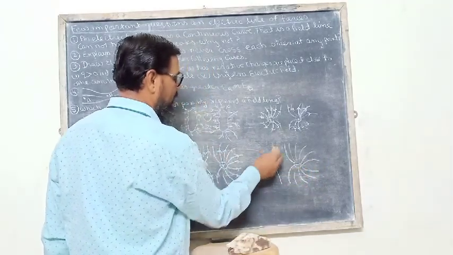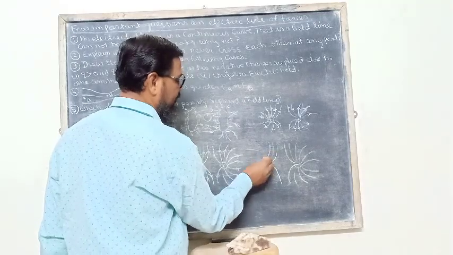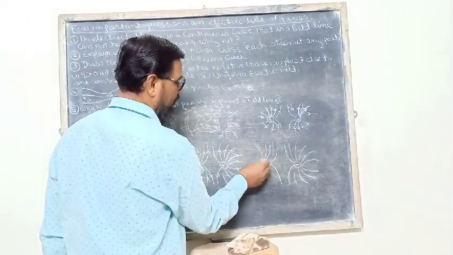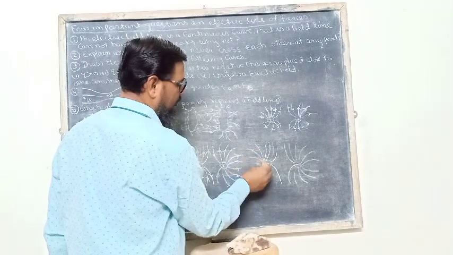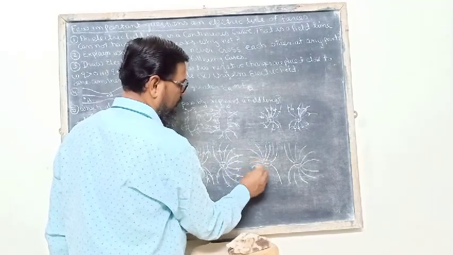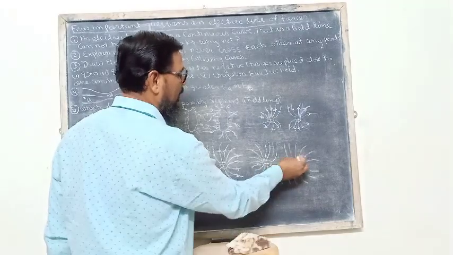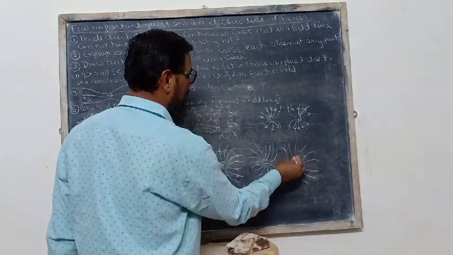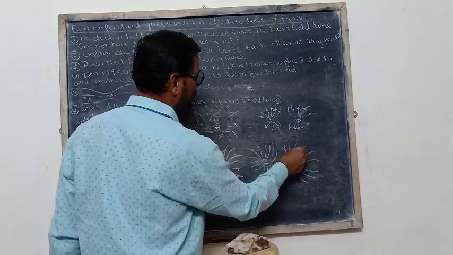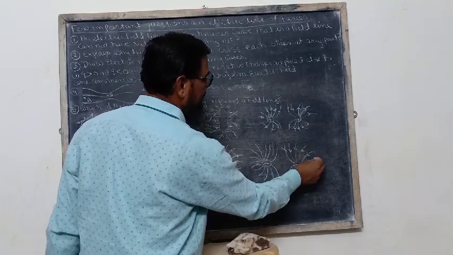For this it is also the same, but the directions will be towards the charged body or charged particle.